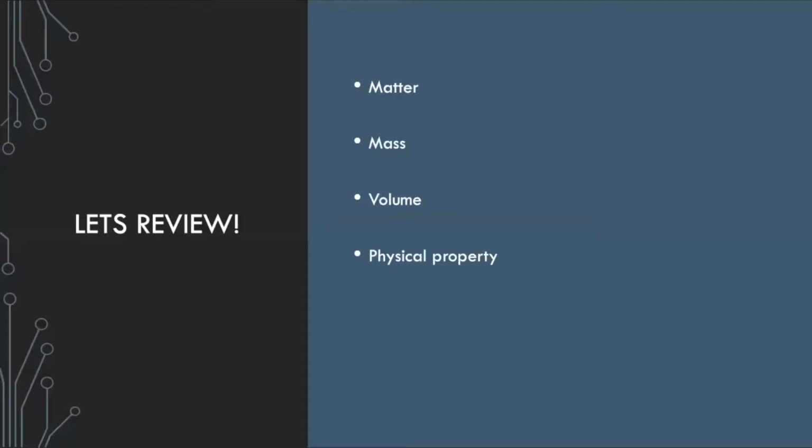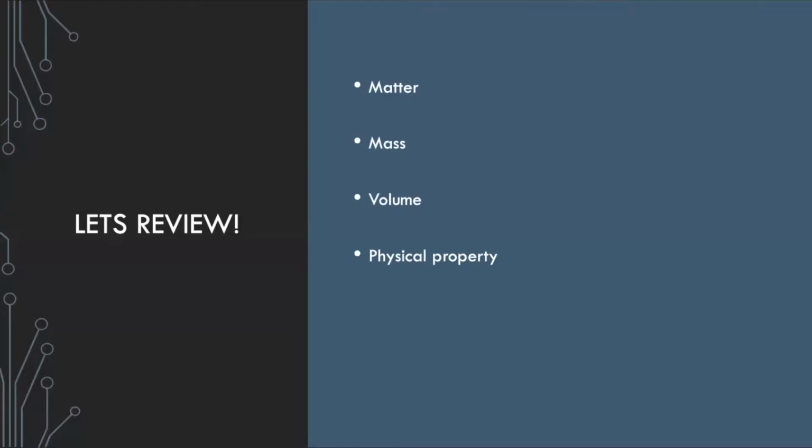All right, awesome. So let's go ahead and review the vocab words that we have gone over in the other lessons. So let's go over those and we'll see what happens, all right? So matter. I'm going to say matter, and then I'd like for you guys to repeat after me. So matter. And then, if you can remember, write down the definition for matter. All right, so you can go ahead and pause the video and do so.